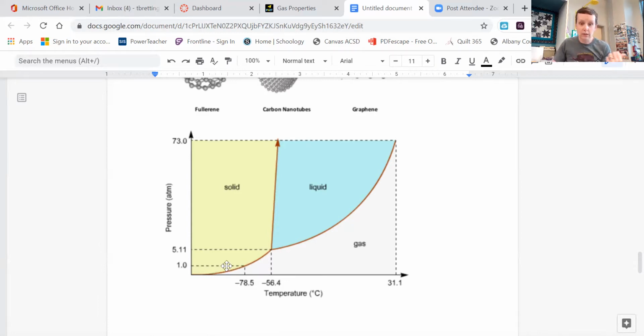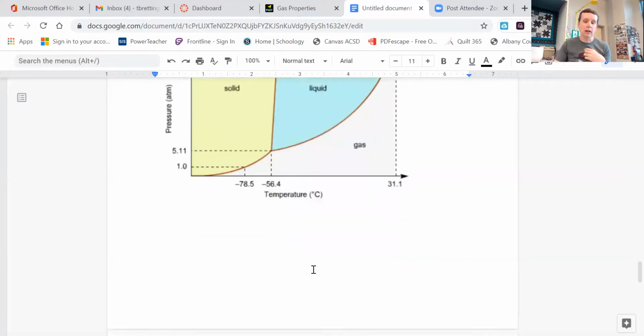It goes gas to solid, deposition. There is no liquid state at normal pressures. We have to increase the pressure significantly by times 5 or more to get into a liquid state, okay? So that's why it's going to be something like carbon dioxide.